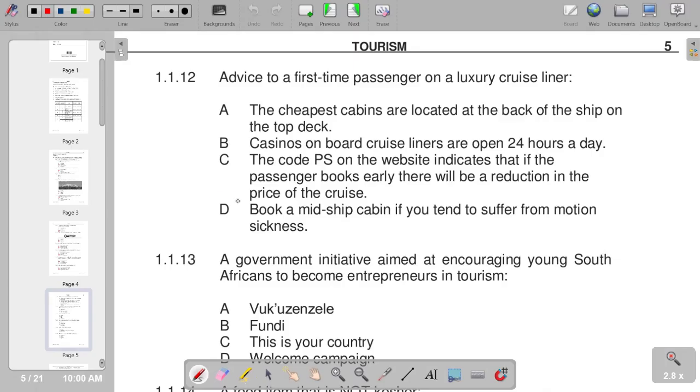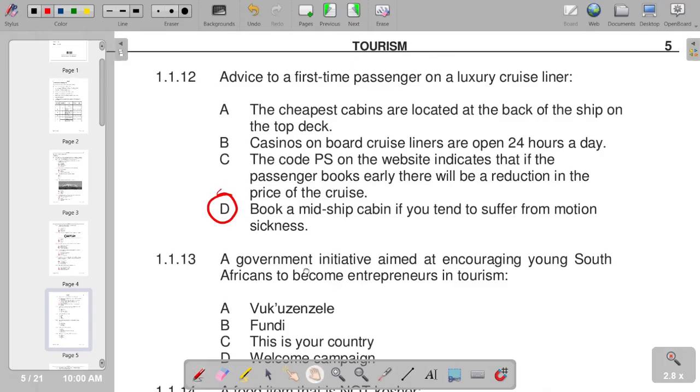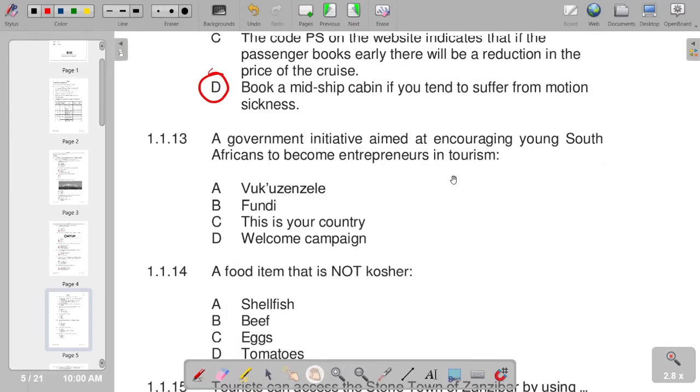So we have D as the correct one. And we move on to the next one, number 13. A government initiative aimed at encouraging young South Africans to become entrepreneurs in tourism. So we have A as the correct response.